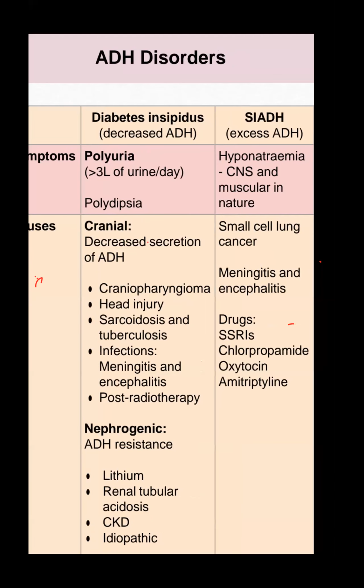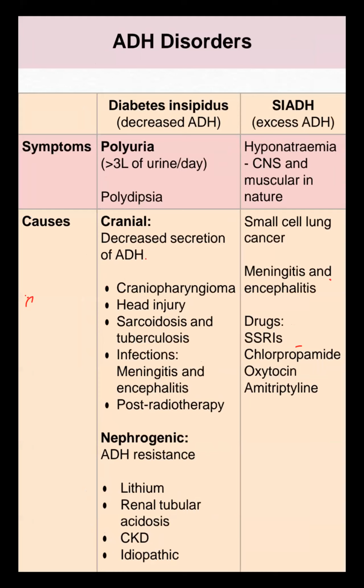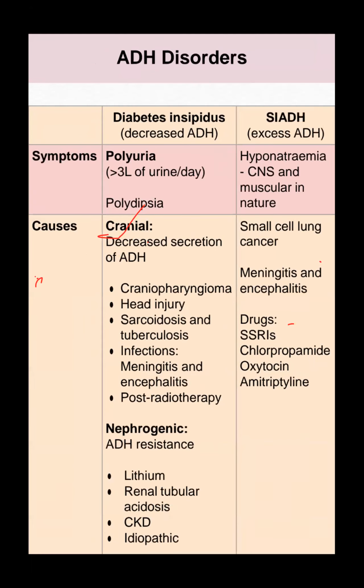Thank you. Very important exam question. SIADH, ADH, very important. High topics: diabetes insipidus, polyuria, polydipsia, cranial diabetes insipidus, nephrogenic diabetes insipidus. You have to remember very well. So cranial diabetes insipidus, my dear candidates, remember very well. They ask in the exam about head injury, so it's cranial. If you can't understand, just see the topics, what they are asking. Head injury, sarcoidosis, tuberculosis, infection all go towards cranial.